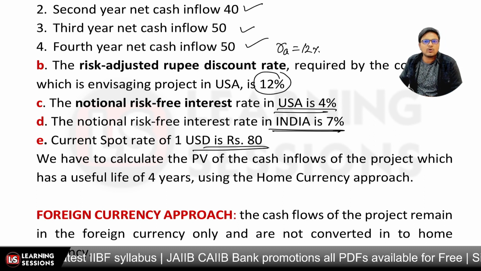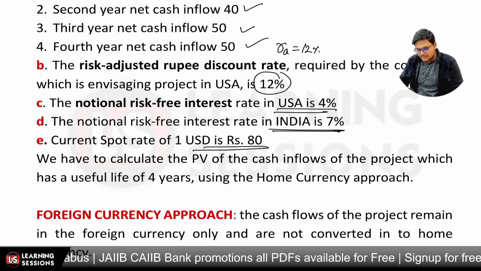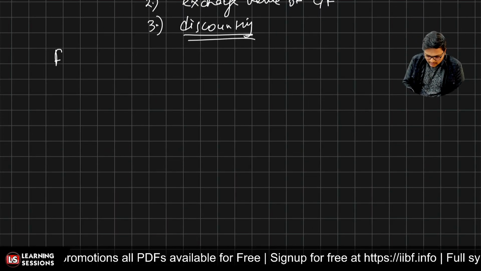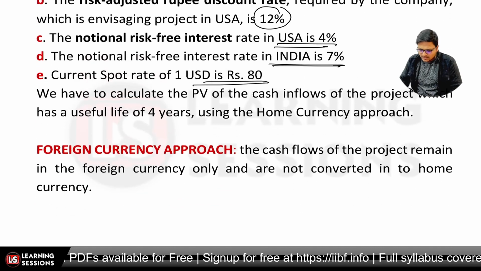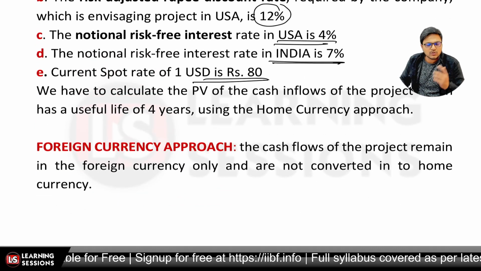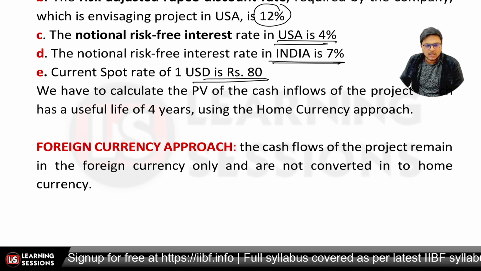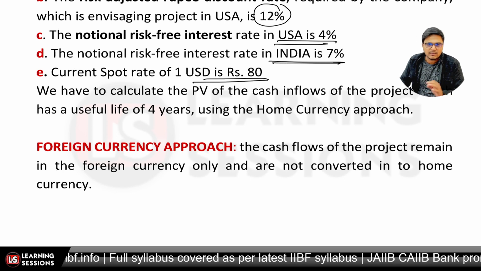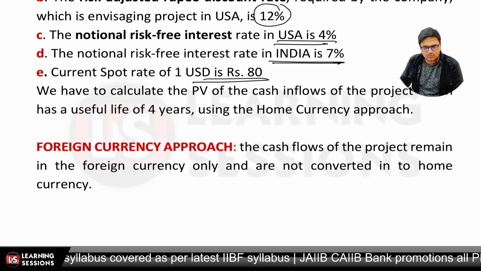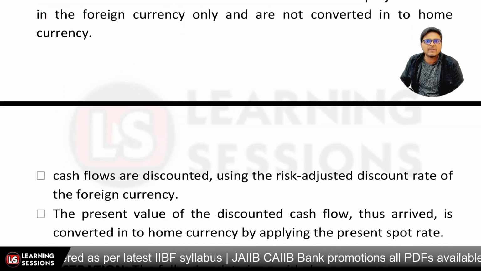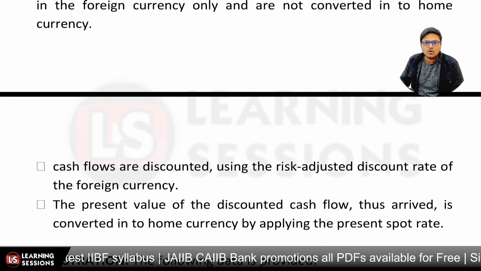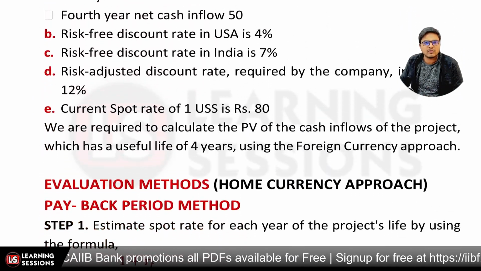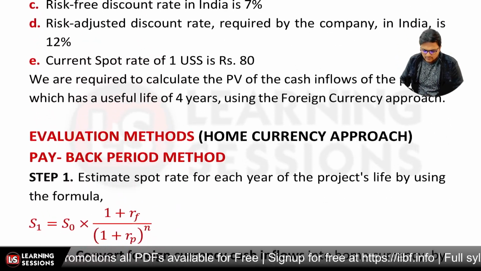And the second method is related to what? It's related to the foreign currency approach. The first method I told you is the home currency approach, and the second one is the foreign currency approach, right? Now as per the foreign currency approach, the cash flows which you are going to receive in future, you will let them remain in the foreign currency only, and we'll be applying everything like discounting and all the things that are to be done. After that you will be converting them into the home currency at the present spot rate, right? For that purpose also we are providing different data, and we'll be solving the things related to it on different patterns.